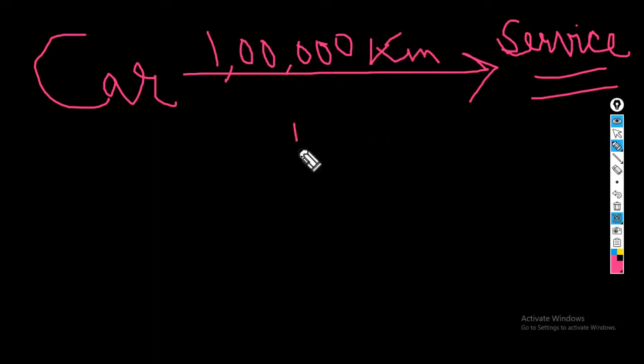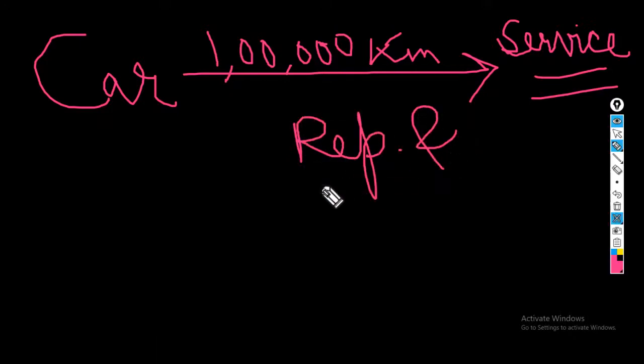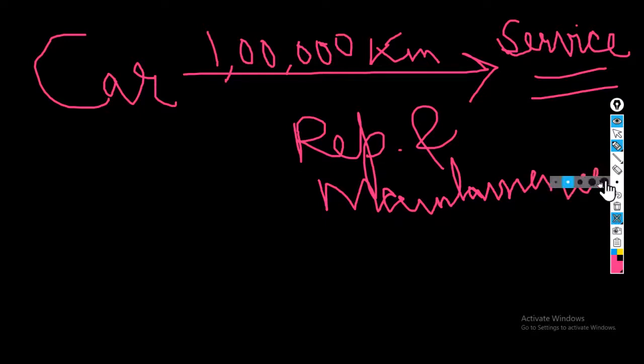So this looks like repairs and maintenance, because this is general repair and general maintenance which is essential for the car.